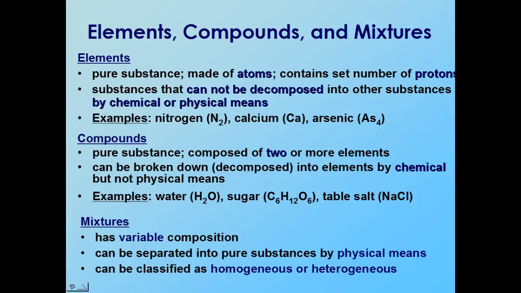Two ways we've talked about classifying mixtures previously are homogeneous or heterogeneous. Homogeneous would be like saline solution. You can't see the salt in the water, and it has the appearance of being uniform. While heterogeneous would be sandy water, because you can see the sand separate from the water. So some examples include wood, milk, and coffee.